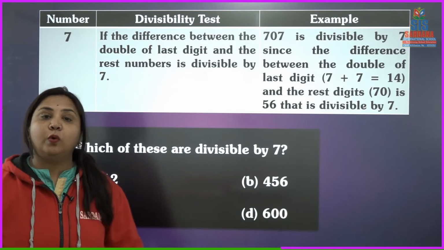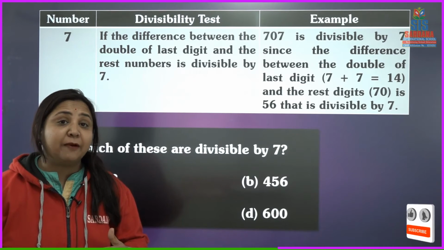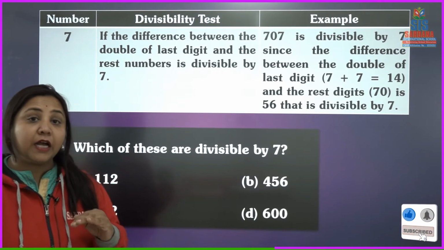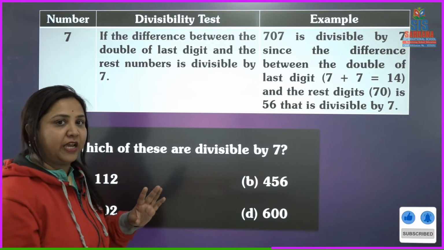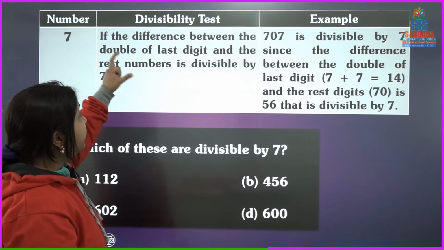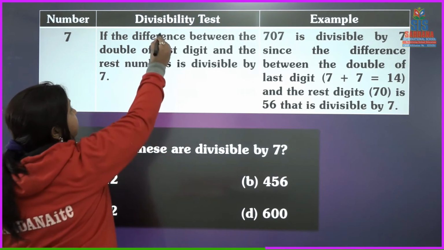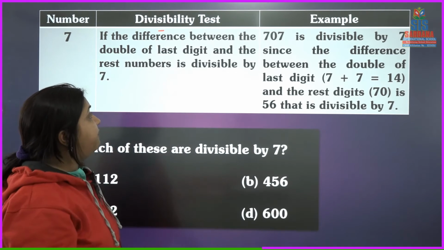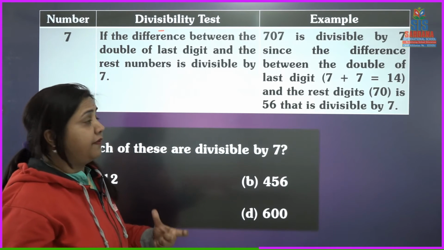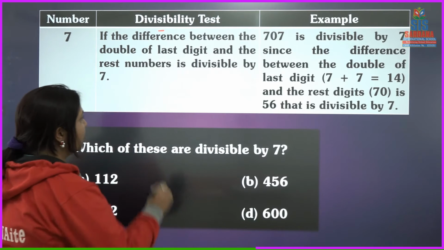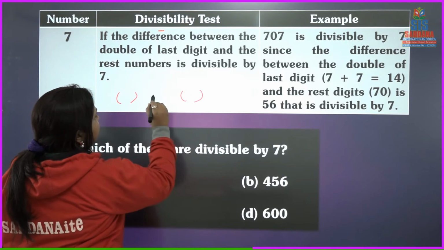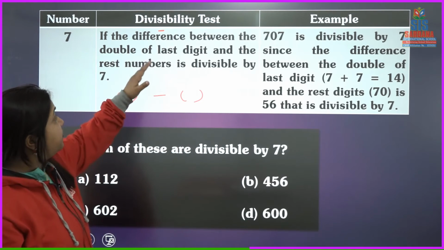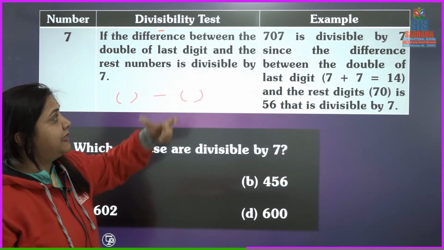The divisibility rule of 7. बहुत ध्यान से आपको समझने की बात है. 7 का divisibility rule आपको बहुत अच्छे से समझना है. Okay? If the difference, means minus. If the difference between the double of, difference निकालना है, मतलब दो चीजों का होगा. Difference हमेशा दो चीजों के बीच में निकल रहा है. तो difference between the double of last digit.